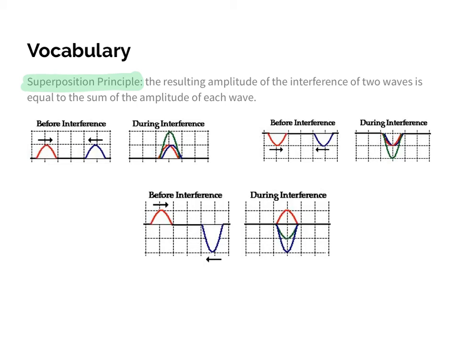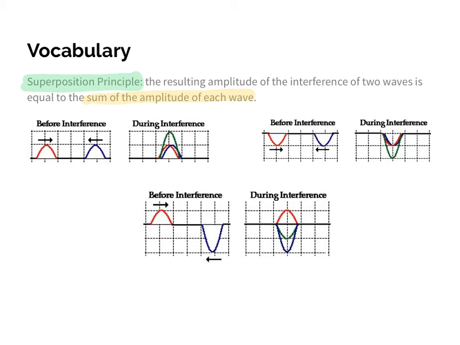So what they do is they follow what's called the superposition principle, that the resulting amplitude of the waves when they interfere is simply equal to the sum of the amplitudes of each wave. So again, this is called the superposition principle. They are going to superimpose on each other.